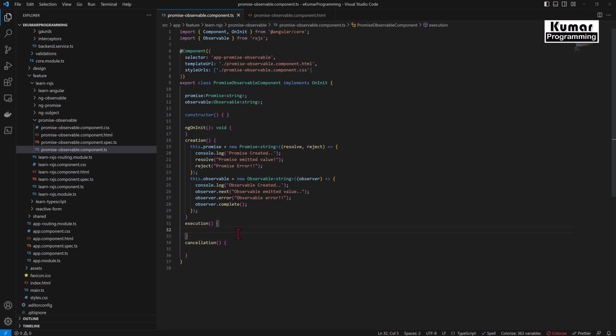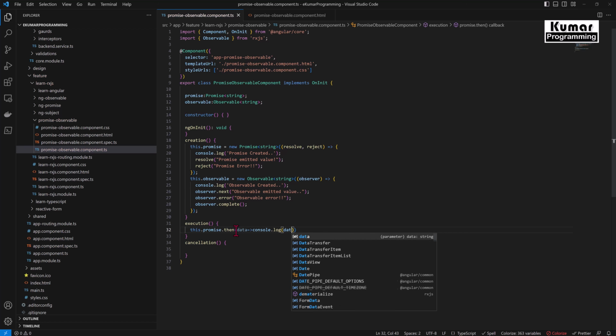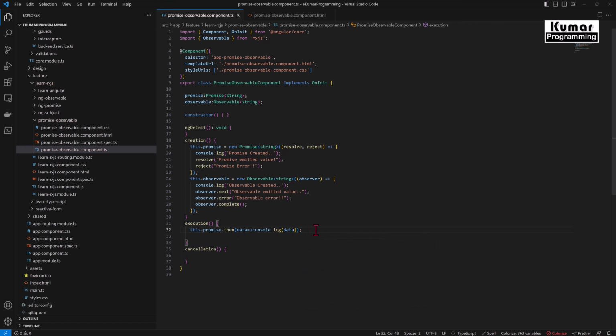Okay. So now this dot promise dot then. Okay. So whenever we are returning the value from the promise, we have to use then. Okay, and inside that we have to pass the fat arrow function, data. I'm simply logging the data here, and similarly we will execute for the observable as well.